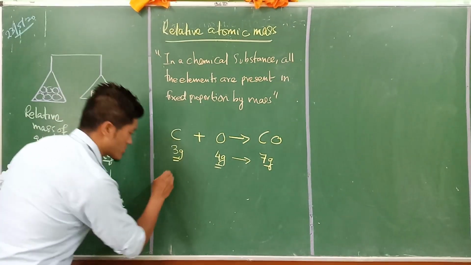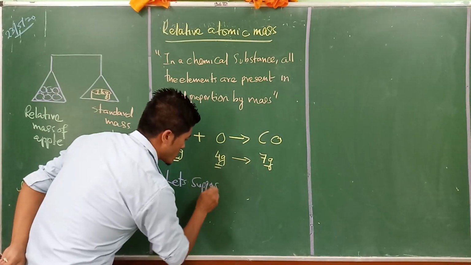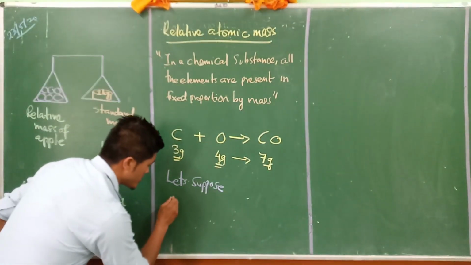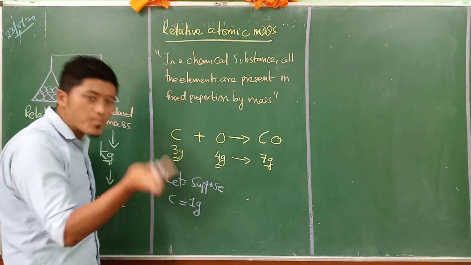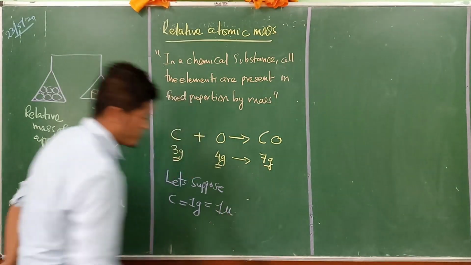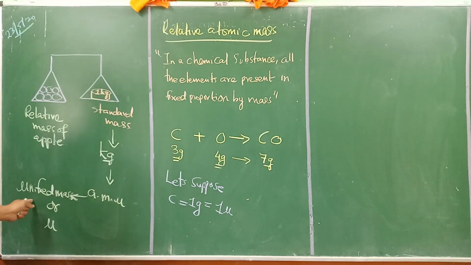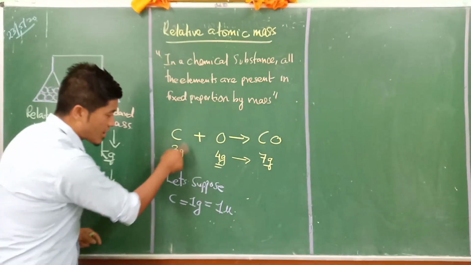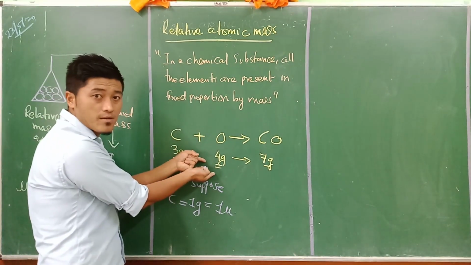let's suppose they took carbon as 1. For 1 gram of carbon, they took 1 mu, that is 1 U of unified mass. Now here, 3 gram of carbon always reacts with 4 gram of oxygen.